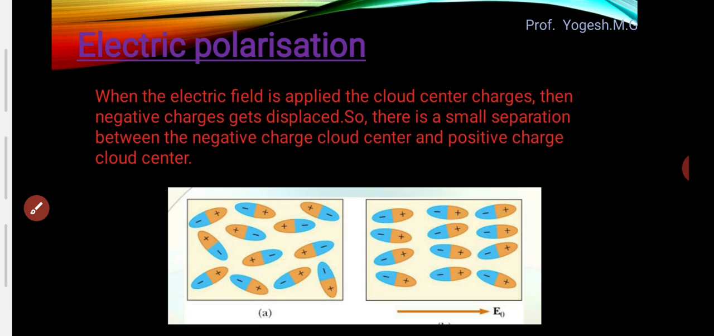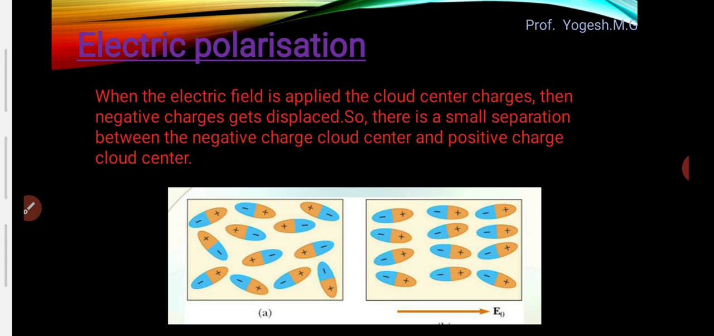Now, dielectrics are classified into two types based on their molecules, the substance having molecules, right? Based on those molecules, it is divided into two types. One is polar dielectrics and another one is non-polar dielectrics.